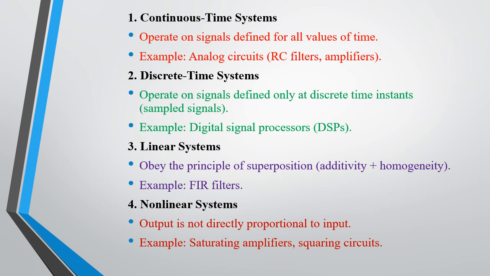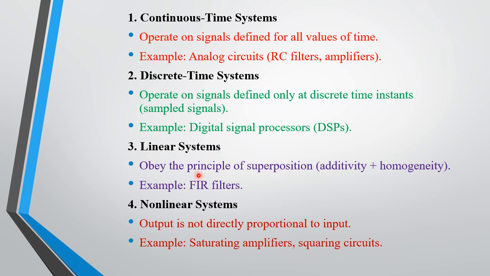So let's see what a continuous time system is. It operates on signals defined for all values of time. Because the name itself says continuous, it is defined for all values of time. Example: analog circuits. Then discrete time means it is defined only at discrete time instances, that is, only some sampled data will be operated on. Example: digital signal processing.